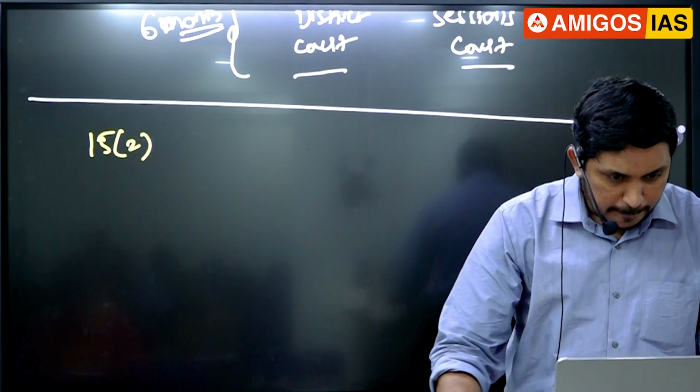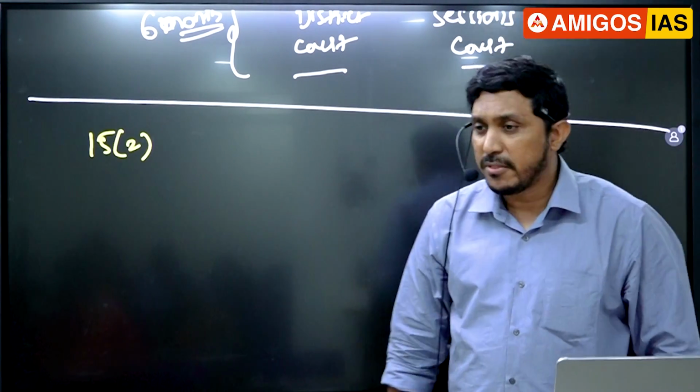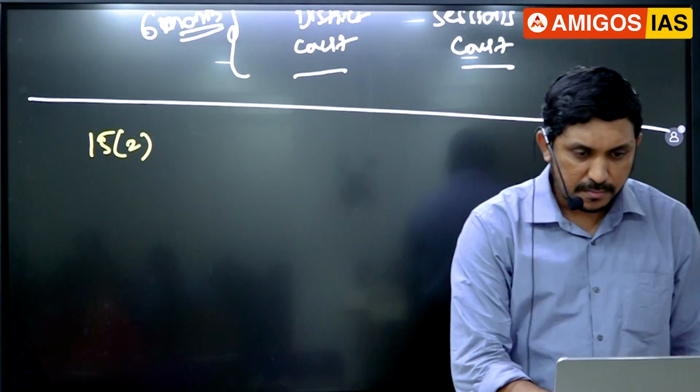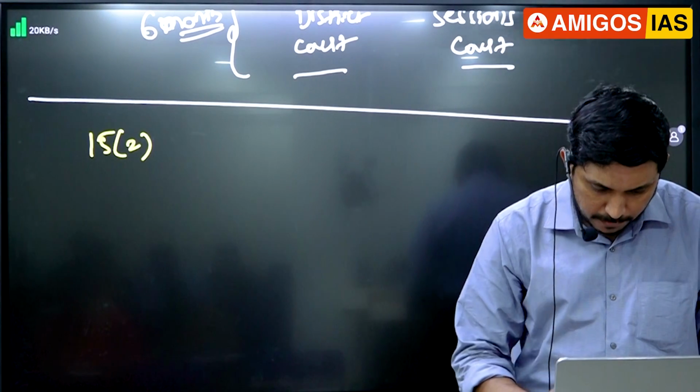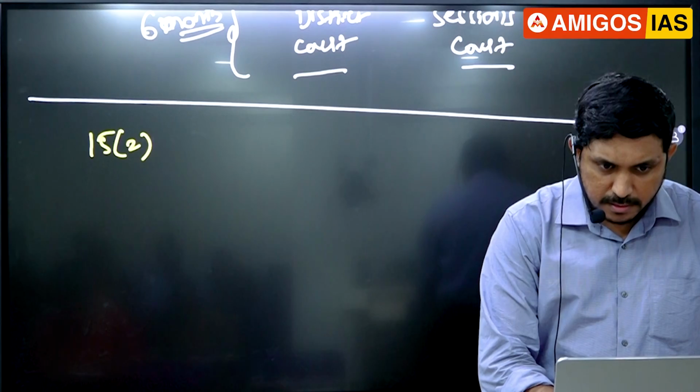Let me verify again. 29 clause 2, religion, race, caste, language. Sex or not there, religion, race, caste, language. Fine. Guys, quickly tell the answer.